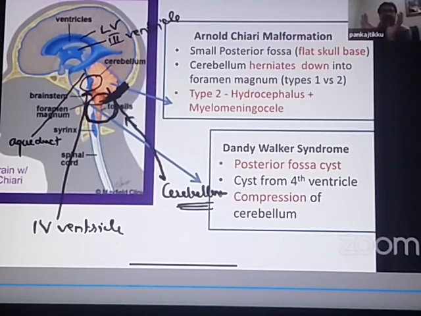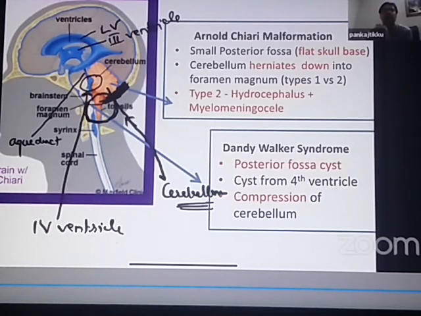I'll repeat again. In some children, the posterior fossa is very small. So it is so small that it cannot completely keep the cerebellum in position. So the lower part of the cerebellum, which is also known as the cerebellar tonsils, herniates down into the spinal cord. When it herniates down, it starts compressing the fourth ventricle and also the spinal canal. It can result in an obstruction inside the ventricles because it is obstructing the fourth ventricle. Remember, obstruction inside the ventricles is known as obstructive hydrocephalus. So it can result in an obstructive hydrocephalus.